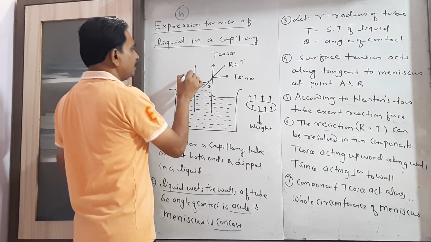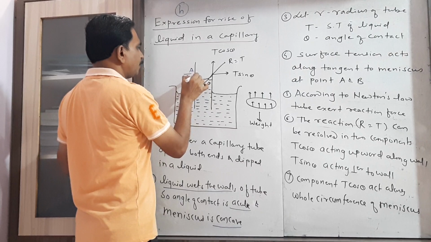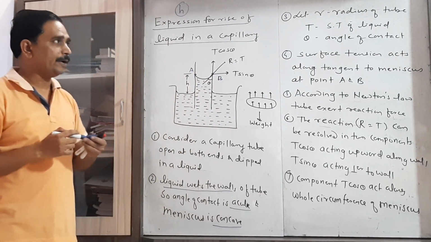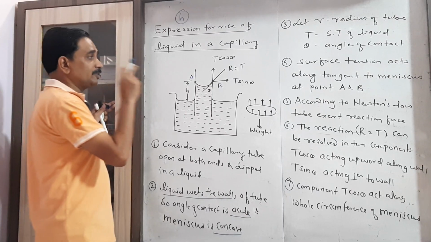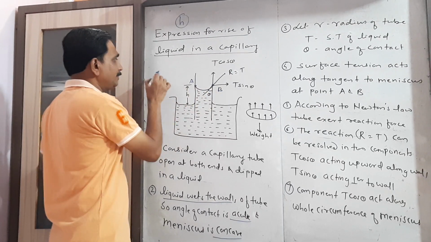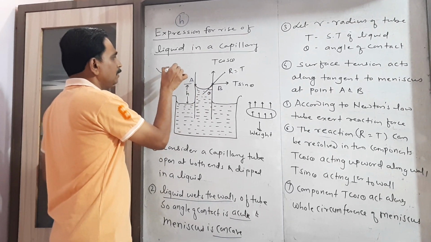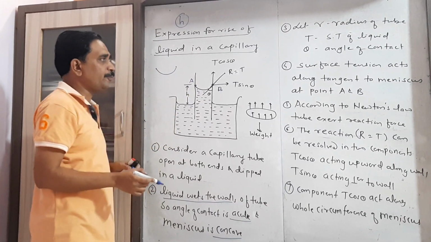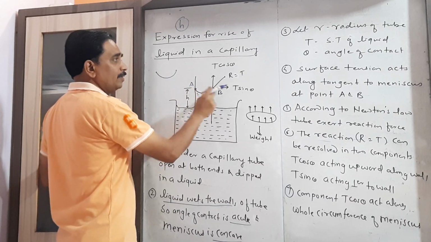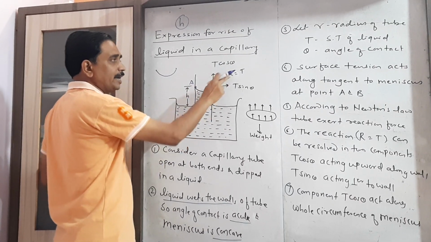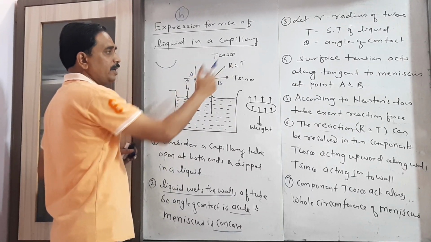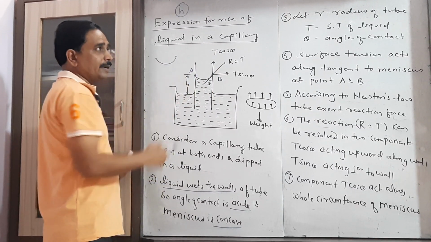We have to consider two points here, point A and point B. Now we have to consider the surface tension as well as the reaction force at those two points. Here we have the surface tension and reaction on both sides. I just draw it on only one side for our convenience.